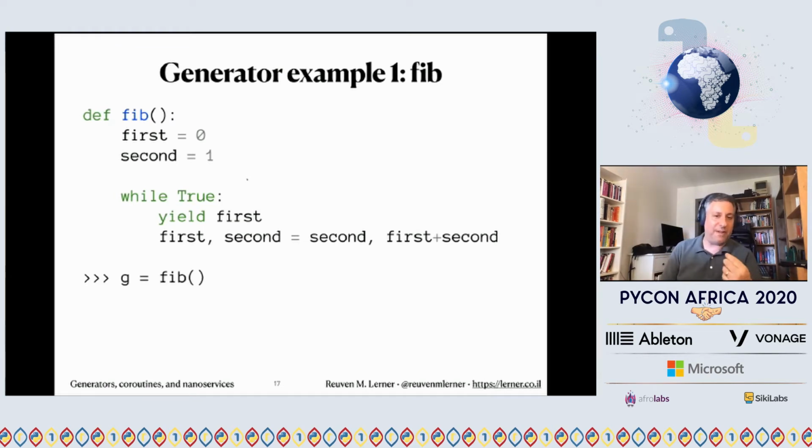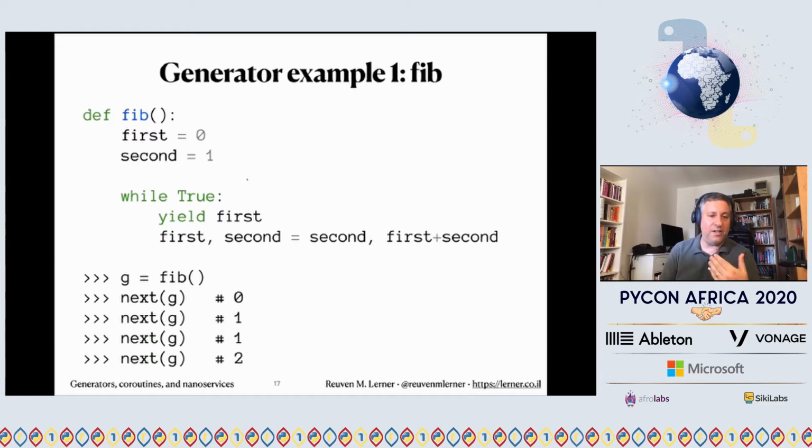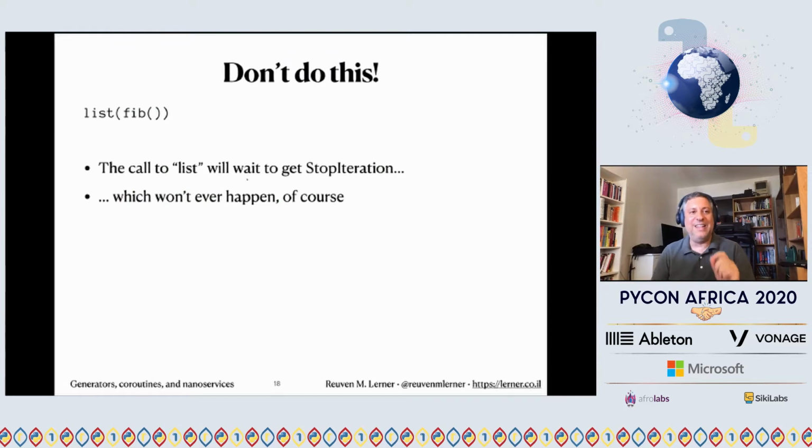So if I say g equals fib, and again, I'm going to do this manually, but we're going to be doing a lot of things manually in this talk. Then I say next to g, I get 0. Next to g, I get 1. Next to g, I get 1, and on and on. Here's what you never want to do. List of fib, because what's going to happen? List says, oh, I'm going to create a list from all the things that it returns from iterating over fib. So it says, give me your next, give me your next, give me your next, and it will never raise stop iteration. It'll just use up all the memory in your computer. So maybe don't do this on your own computer, but if you have a colleague or a friend or someone you don't care if they're not your friend anymore, perfect place to experiment.